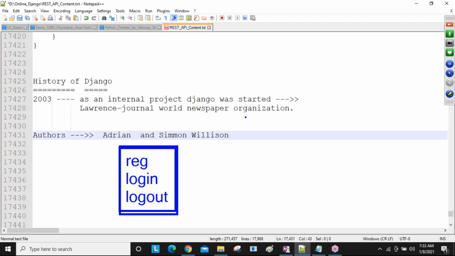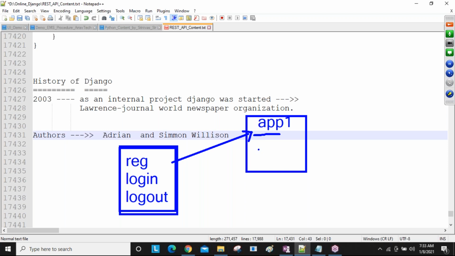Now I'm developing one application, application one, my app one. In this app one, I want to use all these: registration, login, logout. So I can simply import this entire file here by using the import keyword.